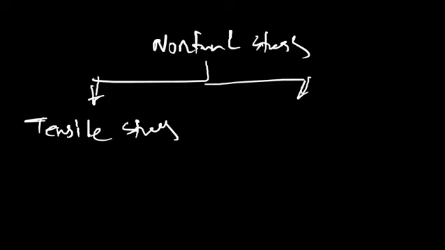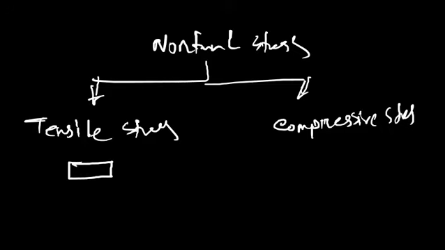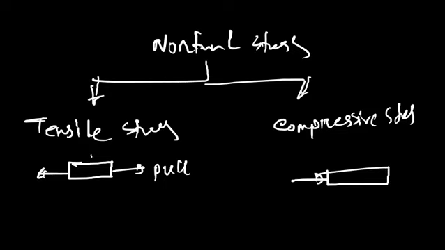And when we push to compress, we can say it is compressive stress.